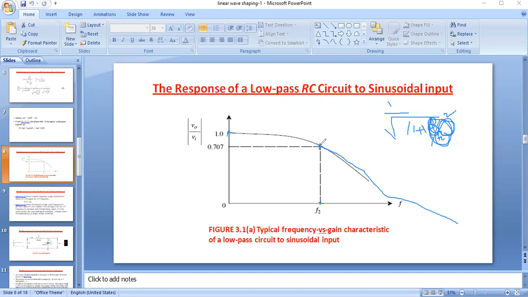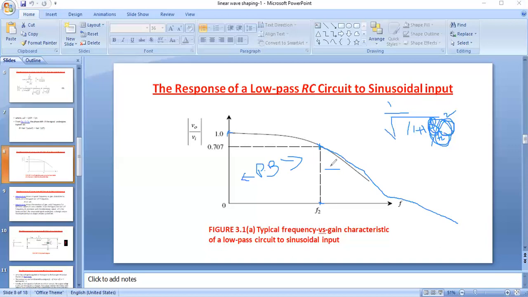From this you may observe that the frequencies less than F2 are called the pass band. In the pass band, some gain or magnitude of gain exists. After the cutoff frequency, the gain is reduced.